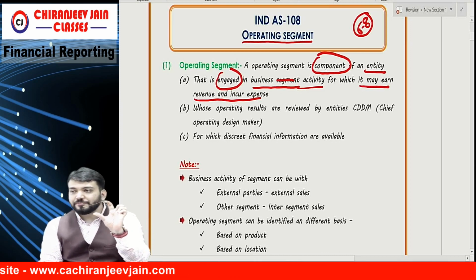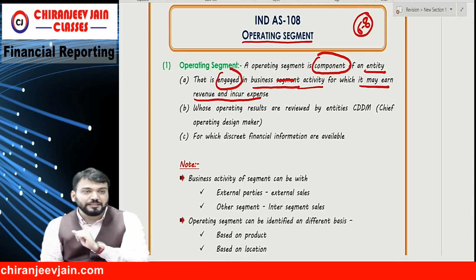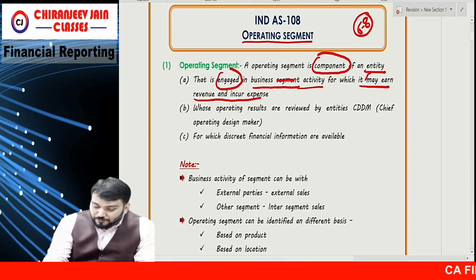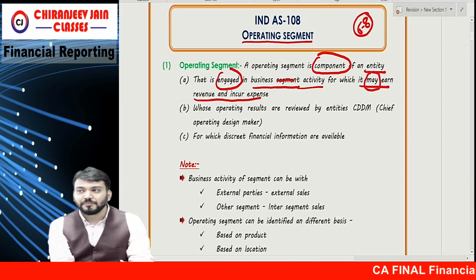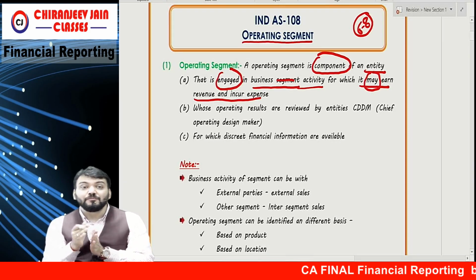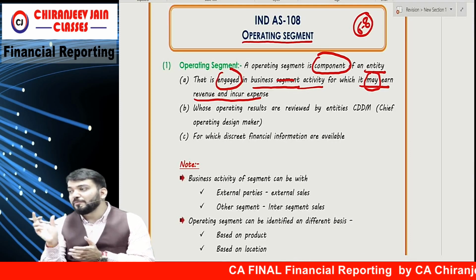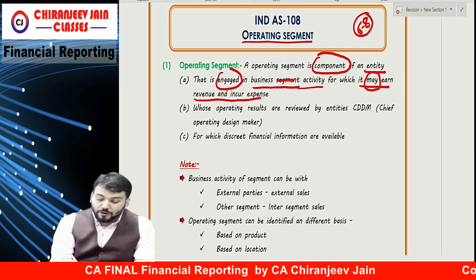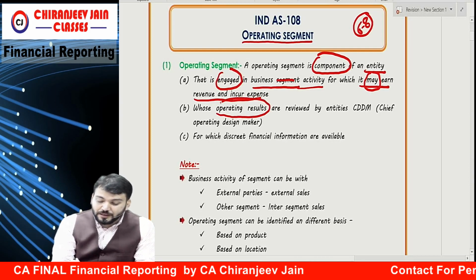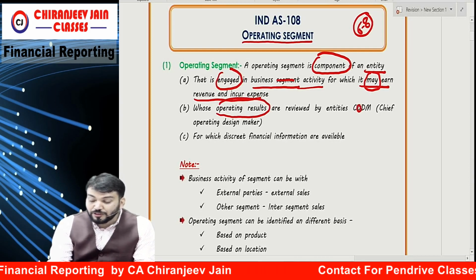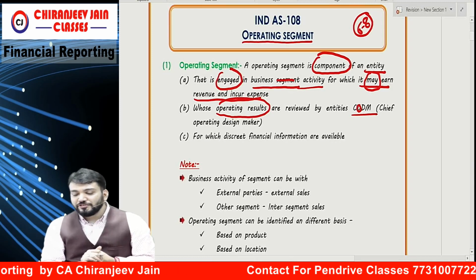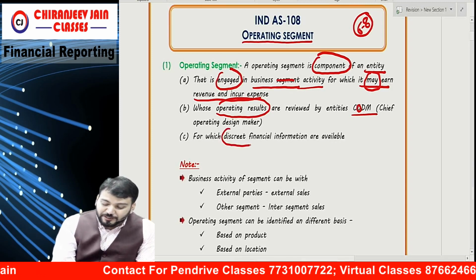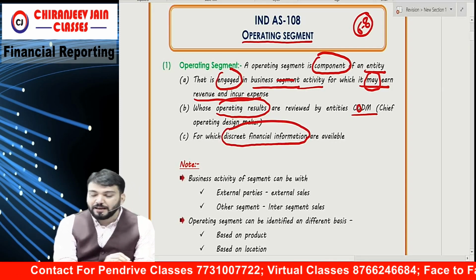It means any component which is engaged in business activity which may earn revenue. The word is what? Which may earn revenue. Correct? Any component which is capable of generating revenue will also be an operating segment, whose operating results are reviewed by CODM. CODM means what? Chief Operating Decision Maker, and for which discrete financial information is available.